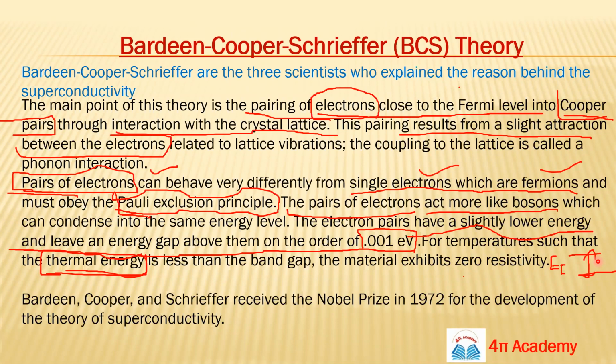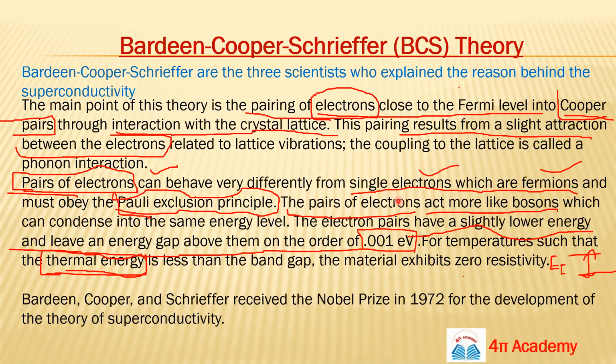So a very small amount of thermal energy is sufficient to break the Cooper pair. That means it can easily convert your superconducting material to normal material, right?